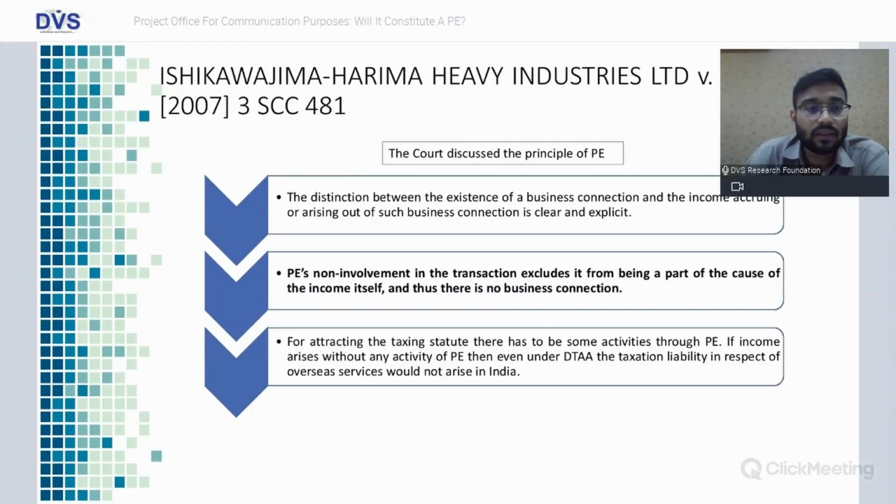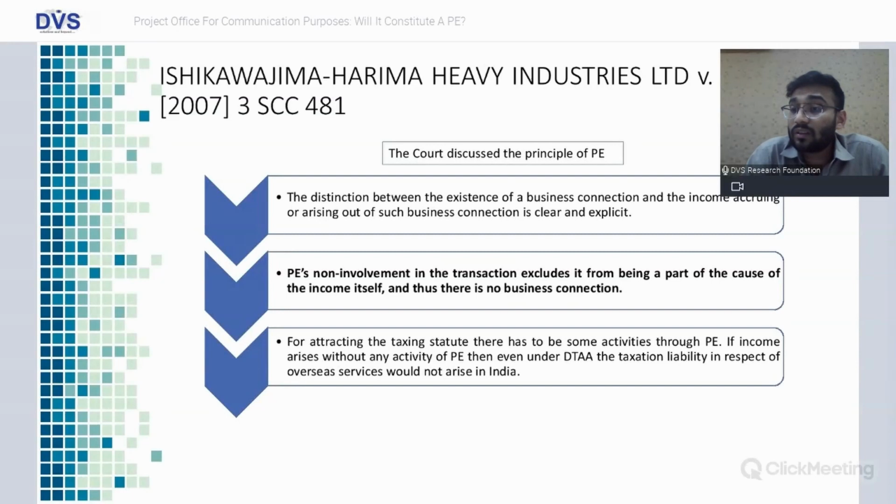Again, one more landmark case law, friends, Ishikawajima-Harima Heavy Industries Limited. Here again, the court discussed the principle of PE. The distinction between the existence of a business connection and the income accruing or arising out of such business connection is clear and explicit.